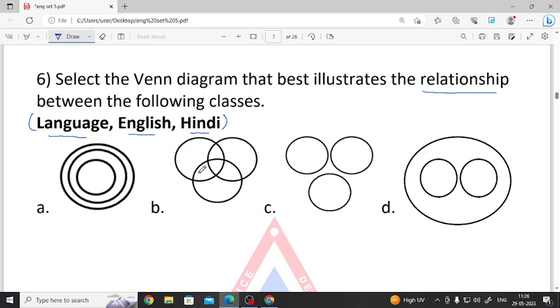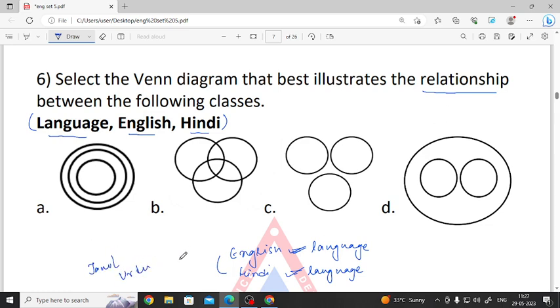So we know English is a language. Again the same, we know Hindi is a language. English and Hindi are languages. Then again we can go with Tamil, then we can go with Urdu, then we can go with Bengali. All these are what? All these are related to language.